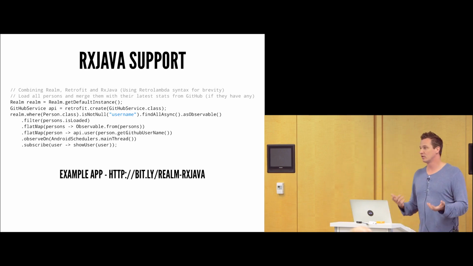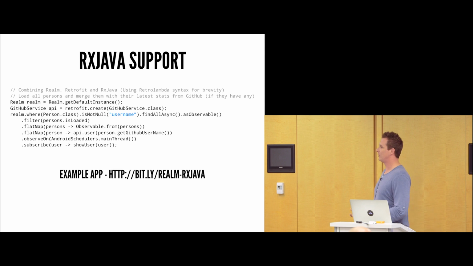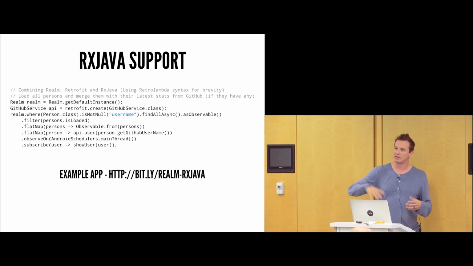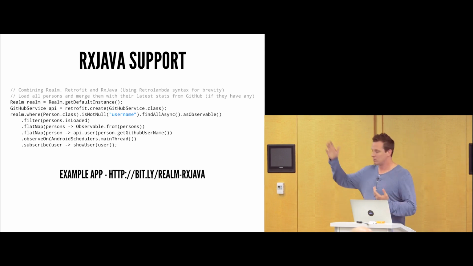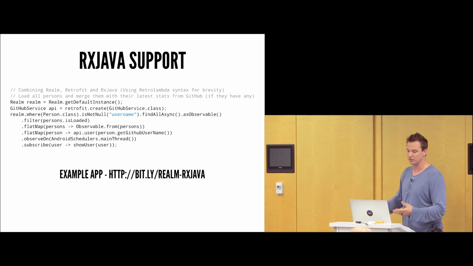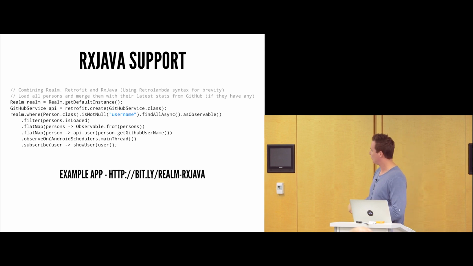And the filter says persons that isLoaded. That isLoaded method basically says, hey, has the query completed from Realm and has the data set been loaded? Initially, it's going to return false because it's going to be executing in the background. As soon as it returns true, the execution will occur here. And all this example does is go up to GitHub, find some stats for them, and show the stats for them. And that's in the example app that you see here in RxRealm Java.